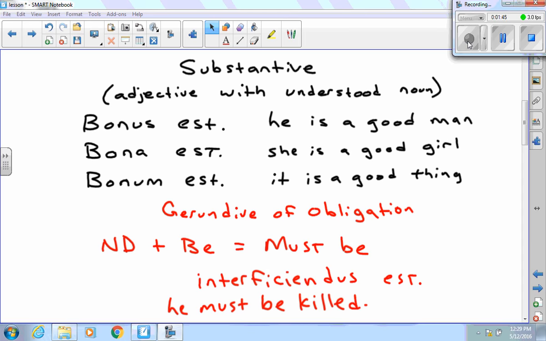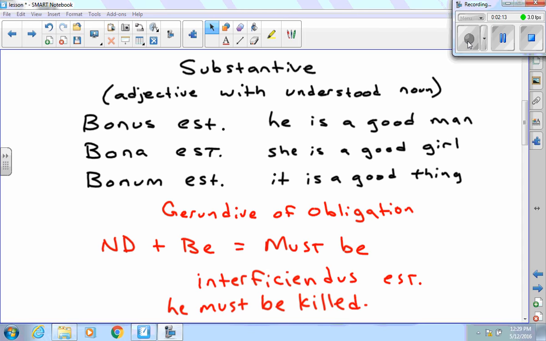A substantive is just an adjective that is being used as a noun. Sub means under, stan means to stand, so "understand" or "be understood" has an understood noun with it. If I want to change it to bona, make it singular feminine, I get "she is a good girl" or "she is a good woman," depending on context. Bonum est, "it is a good thing." So substantive, it's going to be kind of hanging around in your translation.